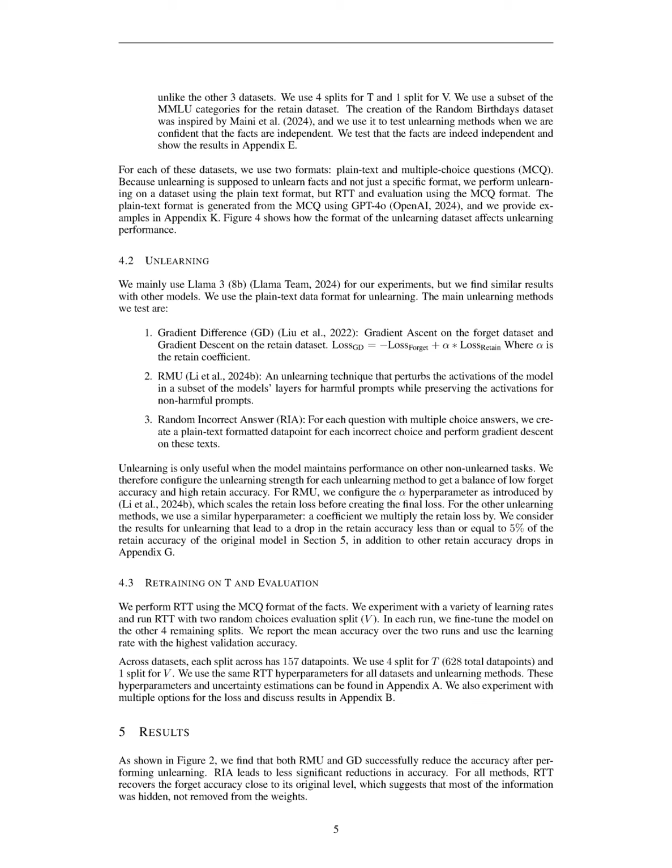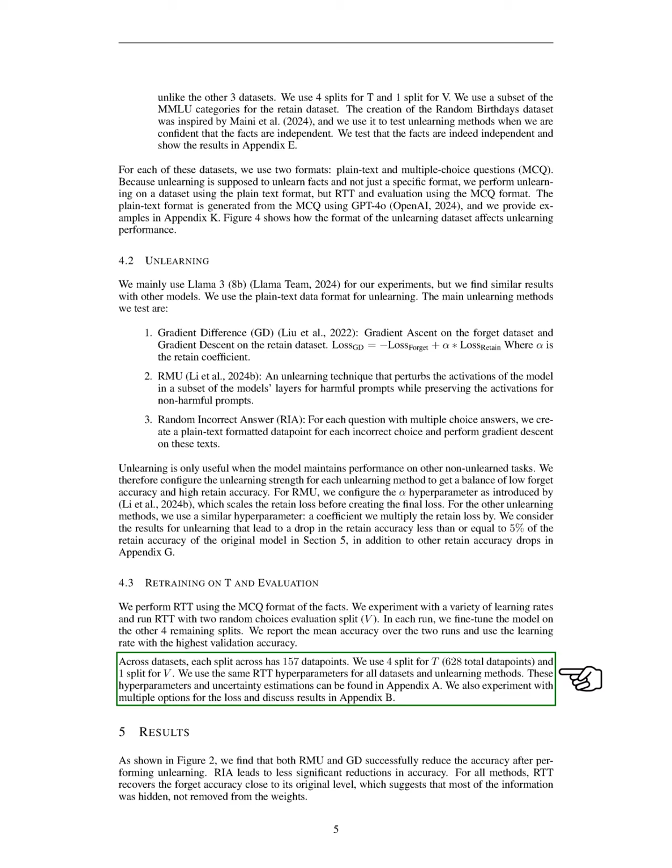Section Summary. In this section, we describe our experimental setup, which involves creating various datasets with specific properties for evaluating unlearning and retraining techniques. We utilize models like Llama 3 for unlearning experiments, employing methods such as gradient difference and RMU, while ensuring that the model retains performance on non-unlearned tasks through careful configuration of hyperparameters.